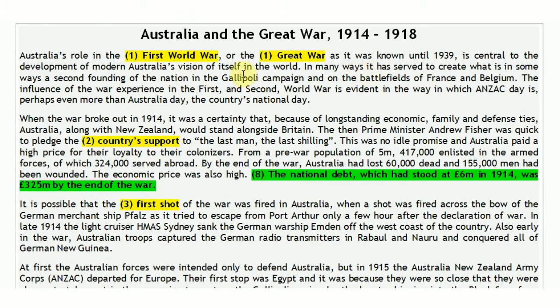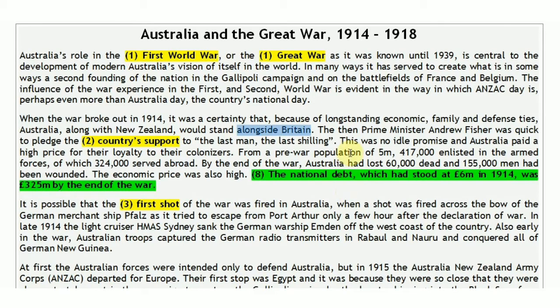In the second paragraph, first of all, in the first line, when the war broke out in 1914. Break out means when something starts. So when the war started in 1914, they are talking about the beginning of the war. It was certain that because of long-standing economic, family and defense ties, Australia, along with New Zealand, would stand alongside Britain. So in the war, Australia and New Zealand would fight alongside Britain.